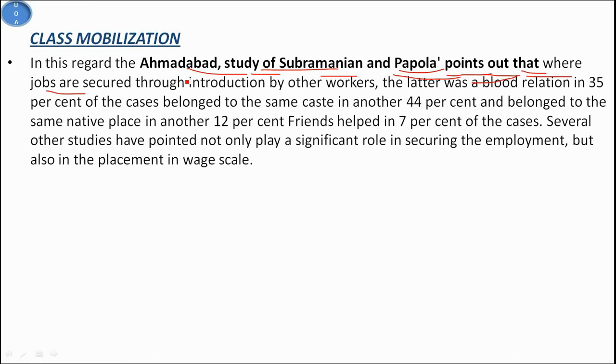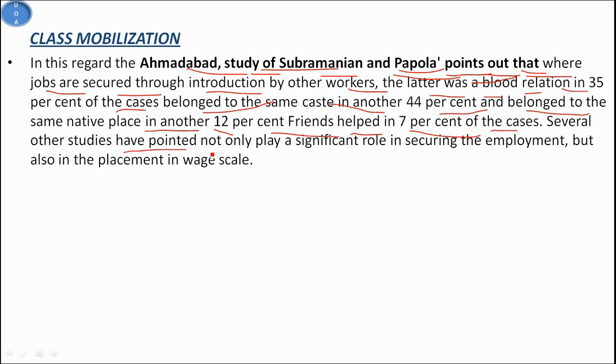So the Indian working class, as mentioned earlier, came from diverse social backgrounds in which primordial identities such as caste, ethnicity, religion and language played very important roles. But in recent years, the significance of these elements has reduced, but they do persist. In this regard, the Ahmedabad study of Subramaniam and Papola points out that where jobs are secured through introductions by other workers, the latter was a blood relation in 35% of the cases, belonged to the same caste in another 44% and to the same native place in another 12%, and friends helped in 7% of the cases.